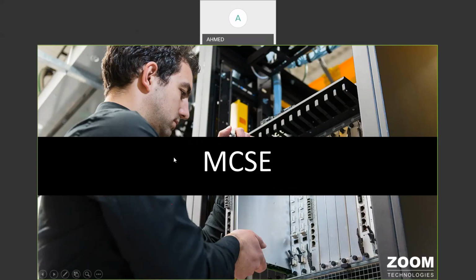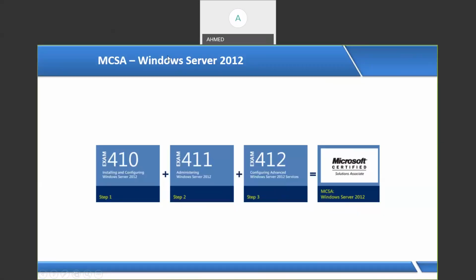Now Microsoft has also set some certifications. After completing this course, you have to go for Microsoft certification. What certification do we have to do to become a Microsoft Certified Solution Expert? First we have to do 3 papers for MCSA, Microsoft Certified Solution Associate: 410, 411, 412. If you do these 3 exams, you will become MCSA.